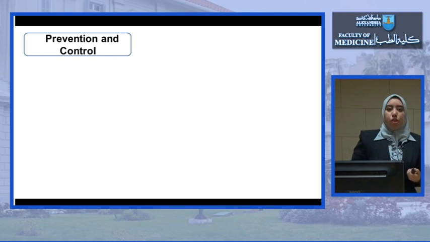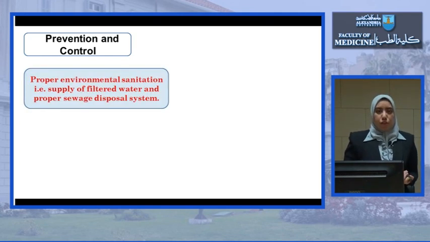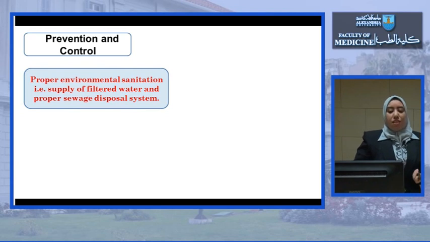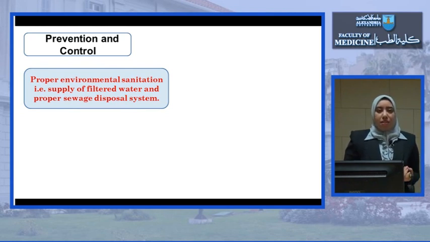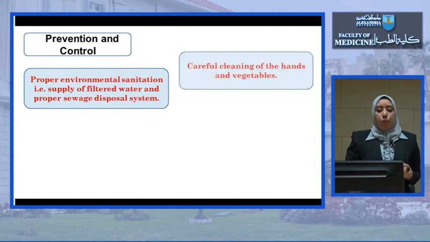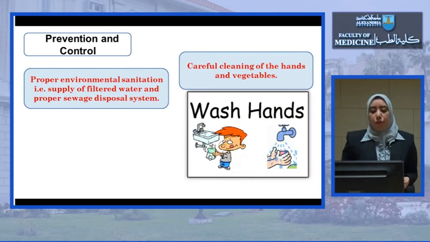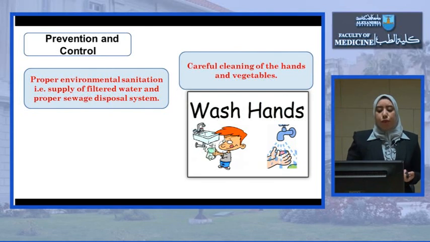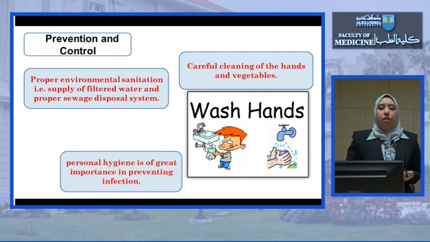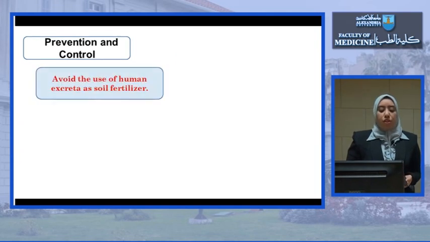It is important to prevent the infection, and it is also easy to prevent. Proper environmental sanitation is important: proper water supply, filtered water, and a proper sewage disposal system. It is also important to carefully clean the hands and vegetables. Washing your hands and vegetables will prevent infection by the cyst stage. And here personal hygiene is of great importance in preventing the infection.